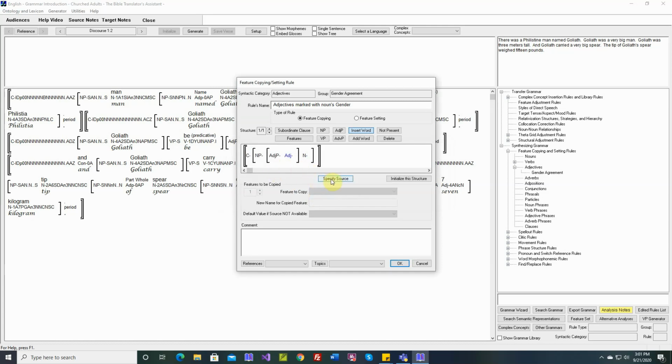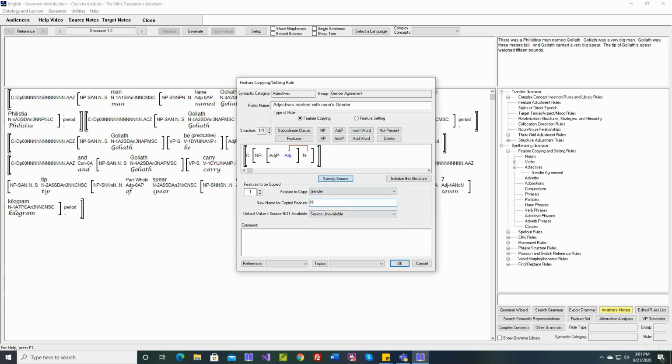So now we can say specify source. We click there. The source will be the noun. And now we say specify destination. That will be the adjective. And now we can specify up to 9 features to copy. We'll just copy gender for this video.